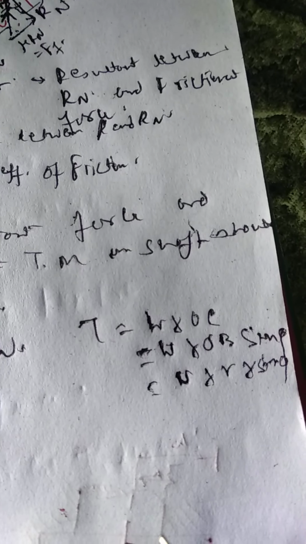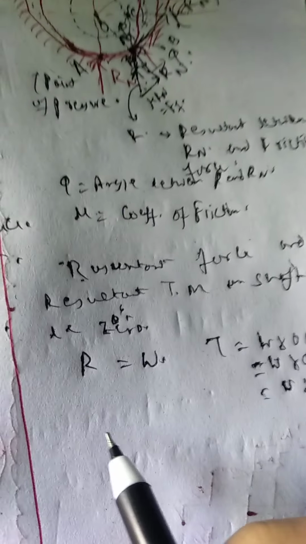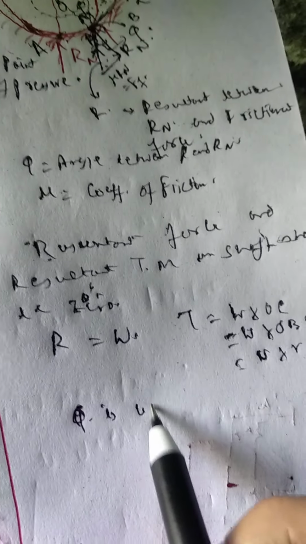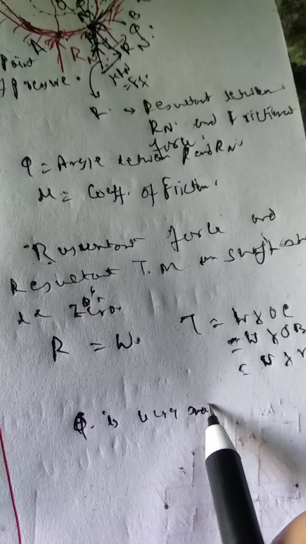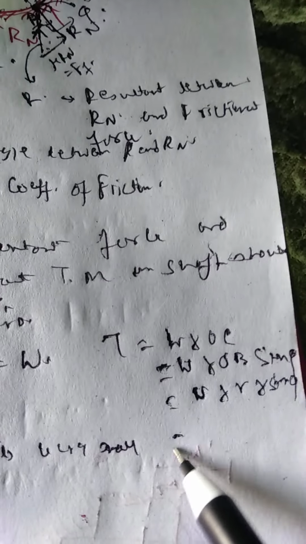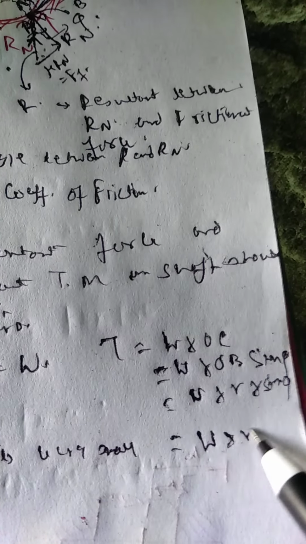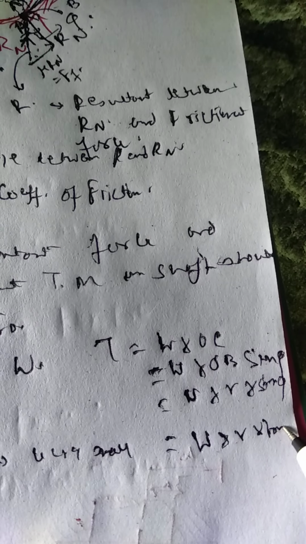Now in the special case, suppose phi is very small. When phi is very small, you can substitute sin phi by tan phi. So in that case you can write W into r into tan phi.